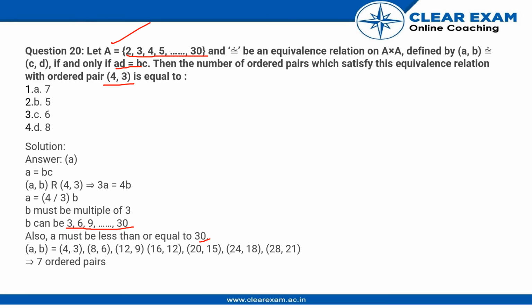So looking over here we can say that (a, b) can be (4, 3), (8, 6), (12, 9), (16, 12), (20, 15), (24, 18), (28, 21). Now these are only the 7 ordered pairs that we can get. Thank you.